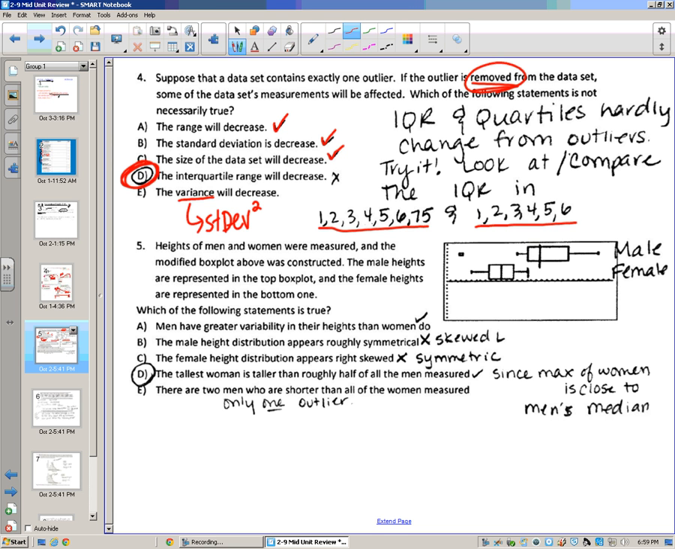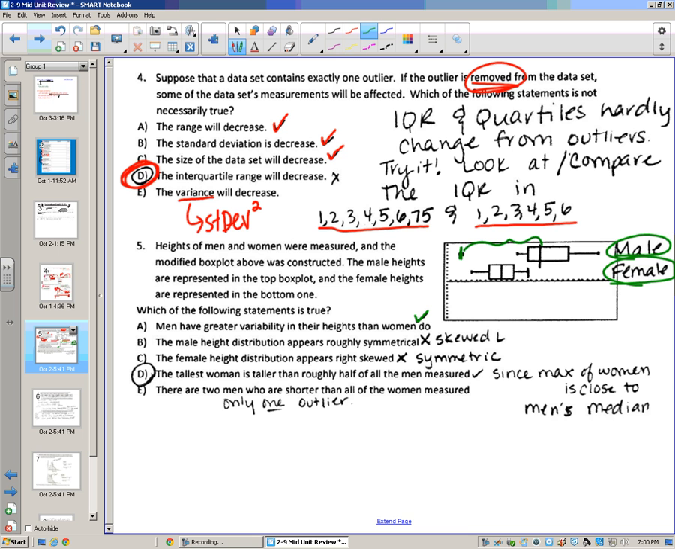Number 5, we have heights of men and women measured. We have box plots. The male heights are represented in the top, so make sure you notice that male versus female. We do have outliers here. Which of the following statements are true? Men have greater variability. Yep, look at the range. The range is much bigger for men. You include the minimum that happens to be an outlier. Male height distribution appears roughly symmetric. No, it's a little bit skewed towards that outlier. The female height distribution appears skewed.